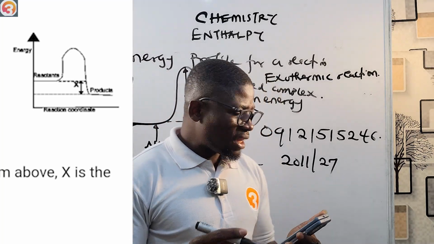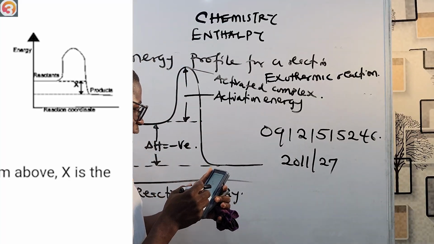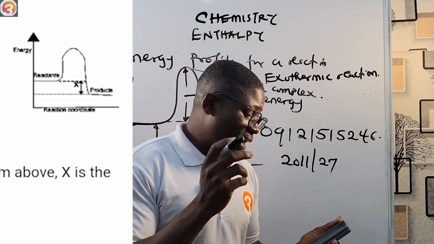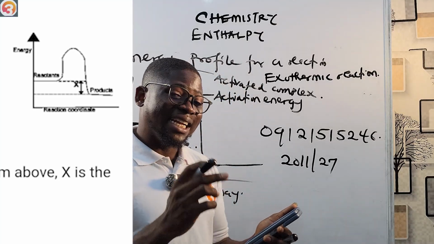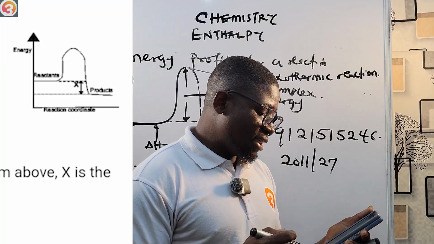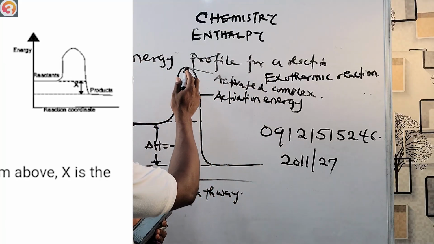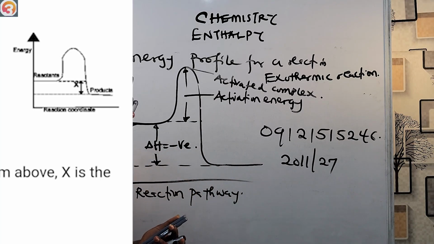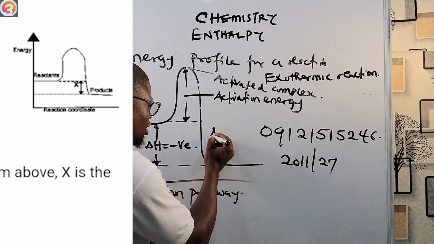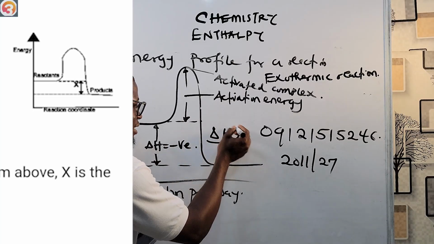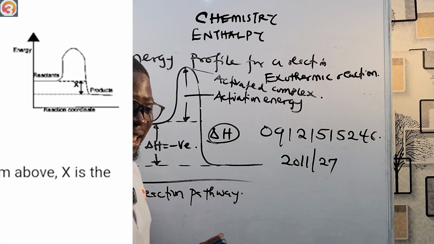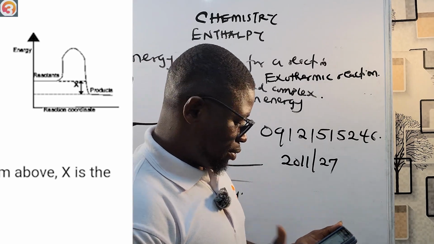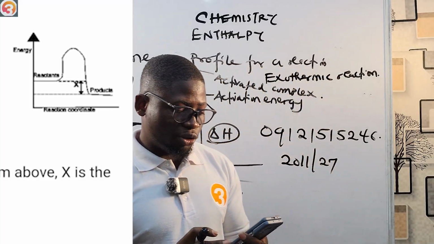They say, where is labeled X? Is it A, enthalpy? B, enthalpy change? C, activation energy? D, activated complex? This is where the activated complex is. This is where the activation energy is. And of course, this is the enthalpy change. It's not enthalpy, because there's change. It's change in enthalpy, not just enthalpy. So the correct answer will be change in enthalpy, option B.